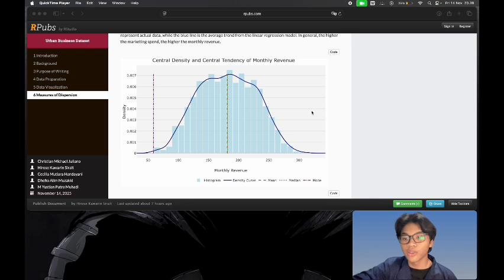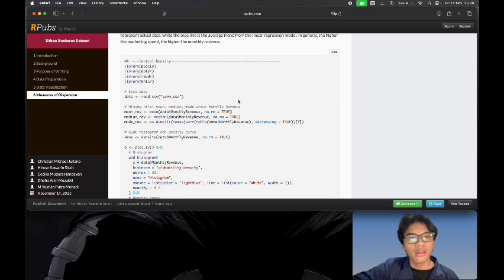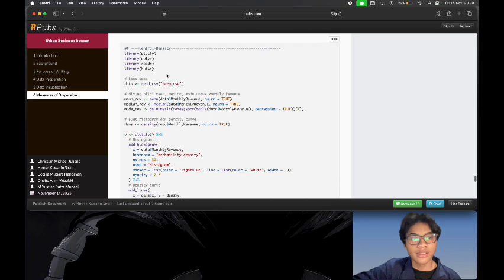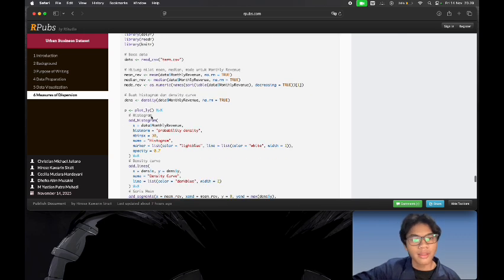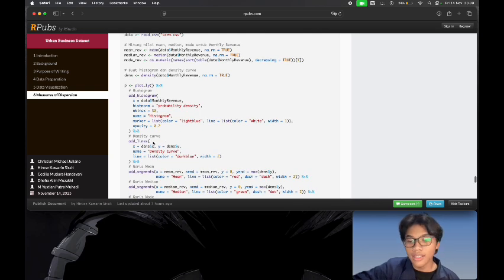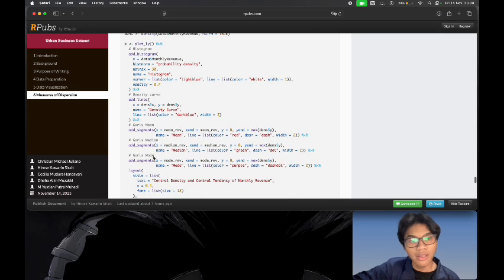To make this histogram, there is code from RStudio. You can see the code. It looks like this. Data, rate, mean, median. Now we got a histogram. This code makes the histogram, this code makes the density curve, and then the mean line, the median line, and the mode line.